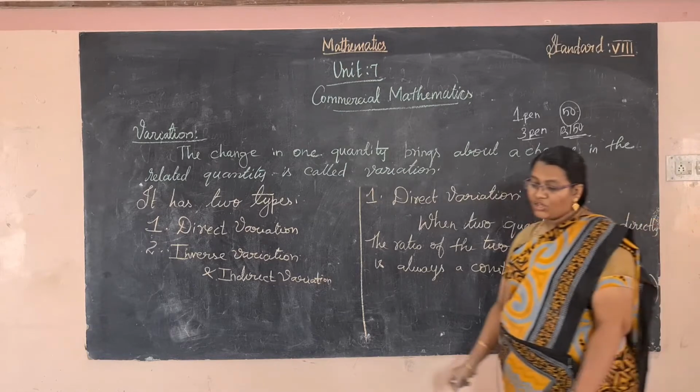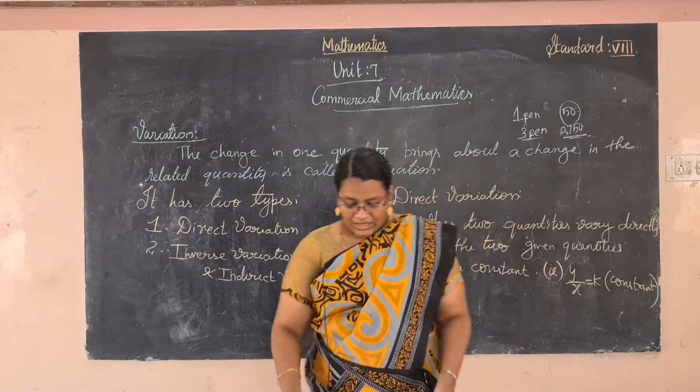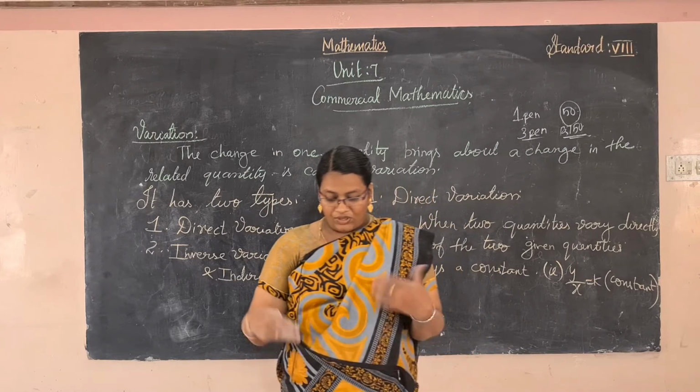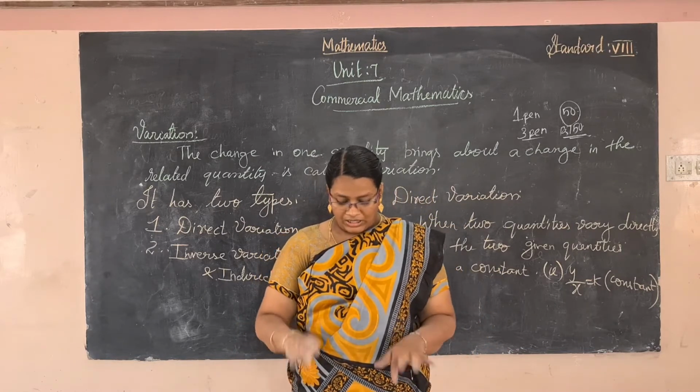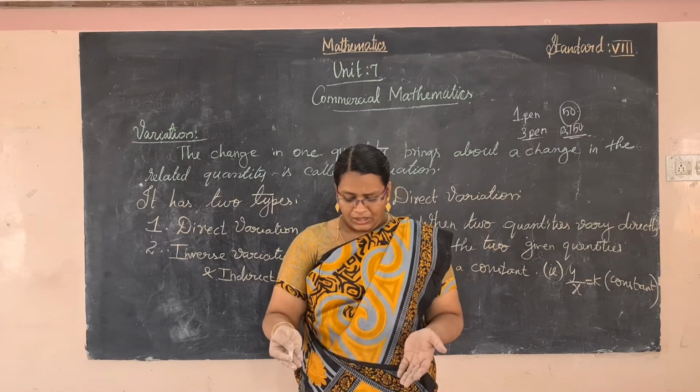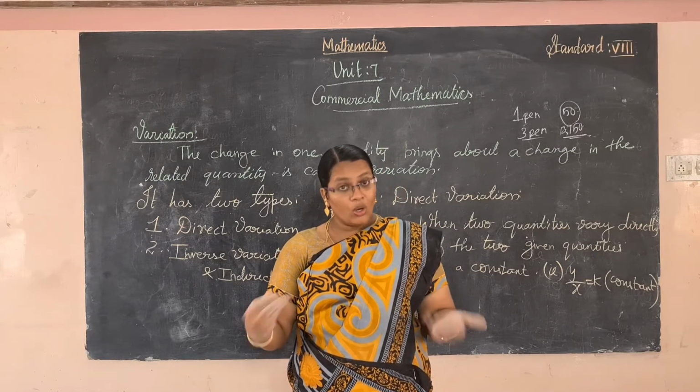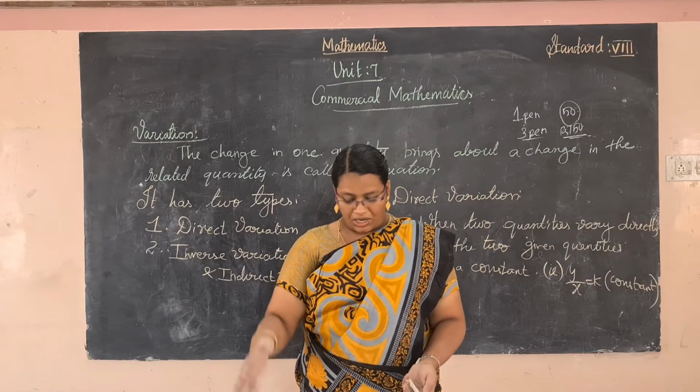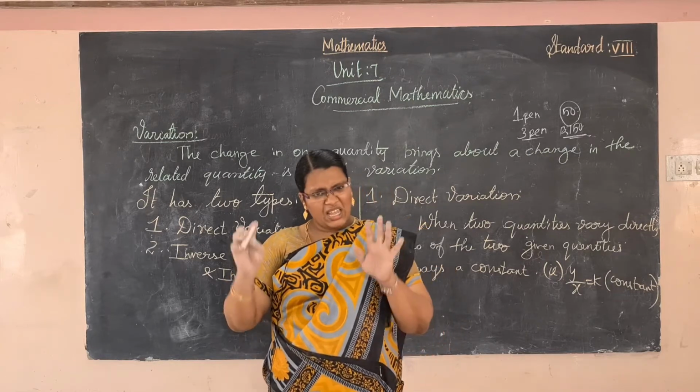So what is the definition of direct variation? When a given quantity is changed in some ratio, the other quantity is also increased or changed in the same ratio.